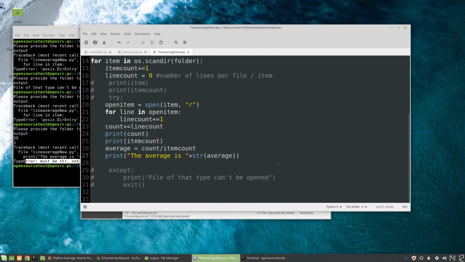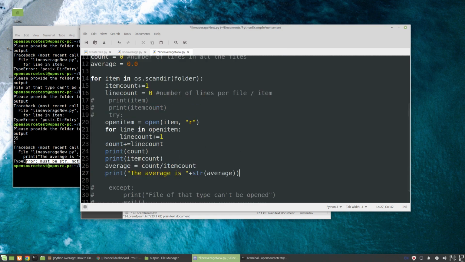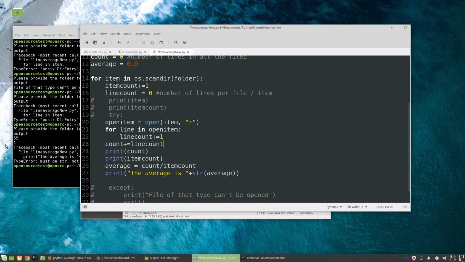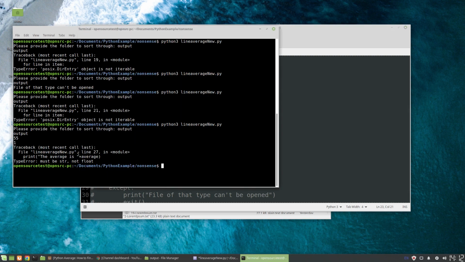The other problem that we had is that when we're running this, we're actually running it as part of this nested for loop. We're still running this on a file by file basis, which is why it's giving us this initial output. The reason it probably didn't give us a whole bunch of output is because it hit this error.